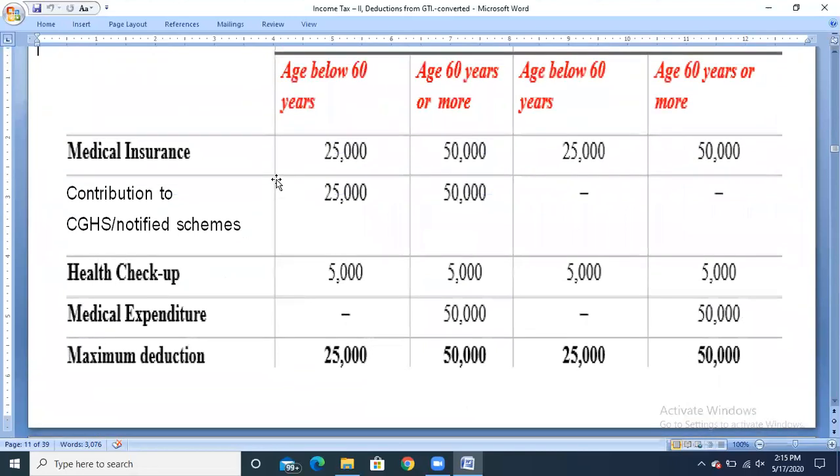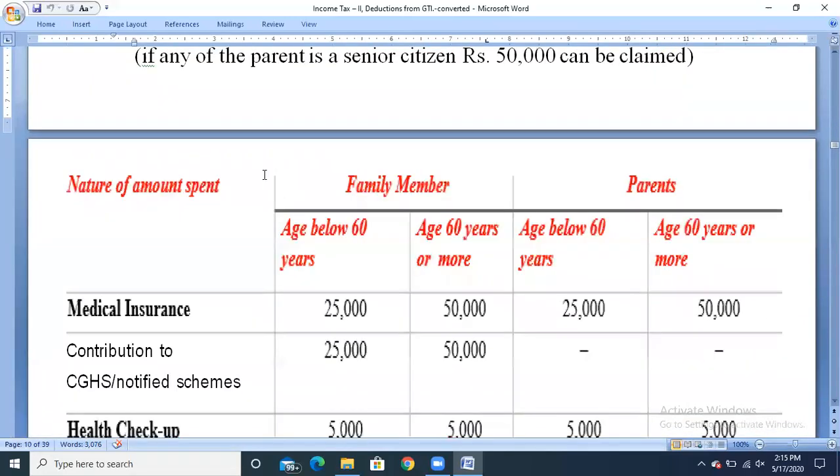So first one, nature of amount spent: family members and the parents. The family members have been segregated into two parts, age below 60 years and age 60 years or more, that is senior citizens. And even for the parents, below 60 years and above 60 years. So first one, medical insurance.